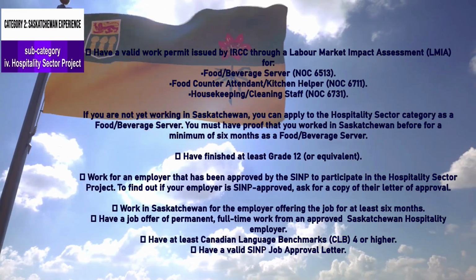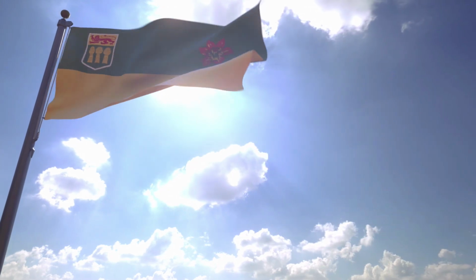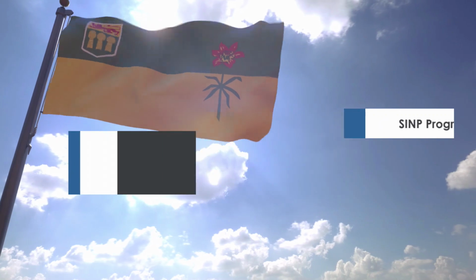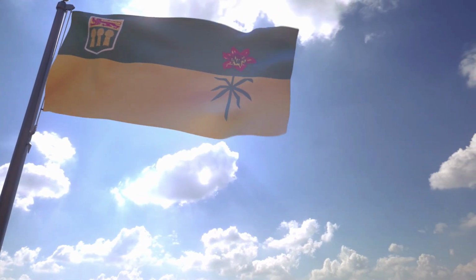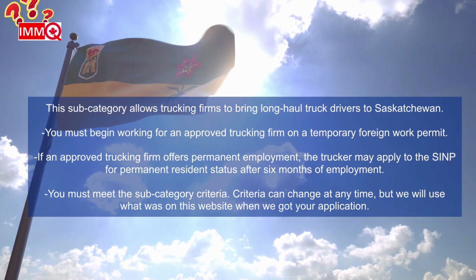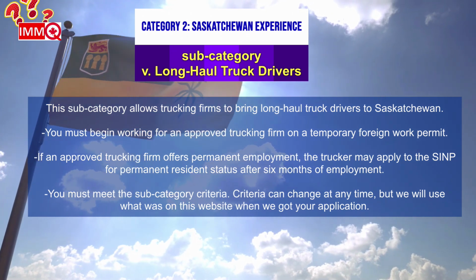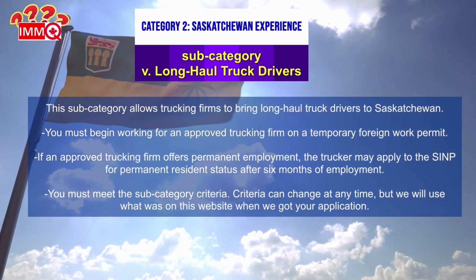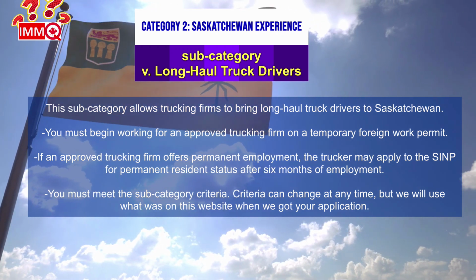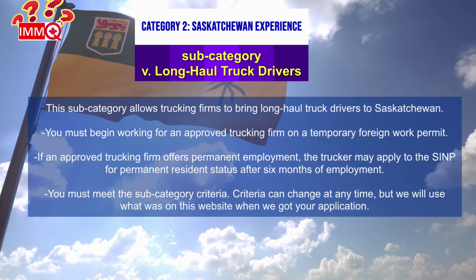Subcategory 5. Long-haul truck drivers. This subcategory allows trucking firms to bring long-haul truck drivers to Saskatchewan. You must begin working for an approved trucking firm on a temporary foreign work permit. If an approved trucking firm offers permanent employment, the trucker may apply to the SINP for permanent resident status after 6 months of employment. You must meet the subcategory criteria.